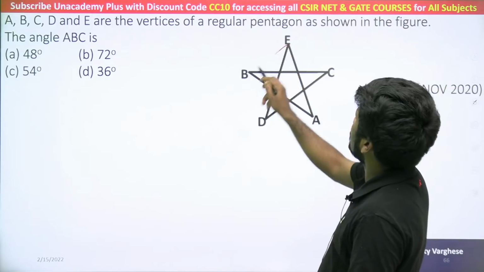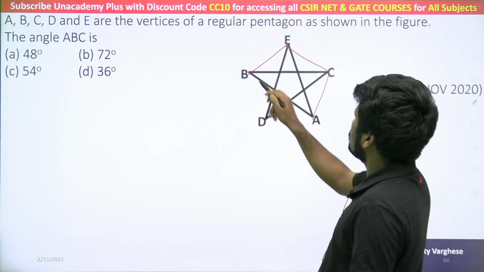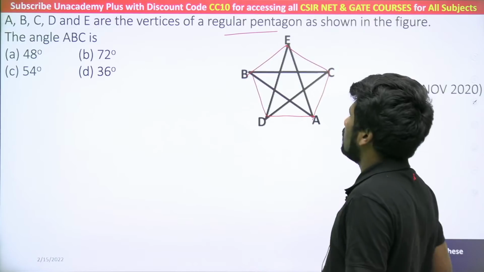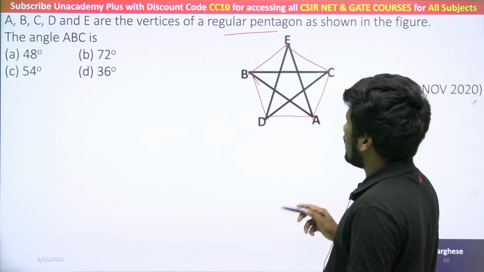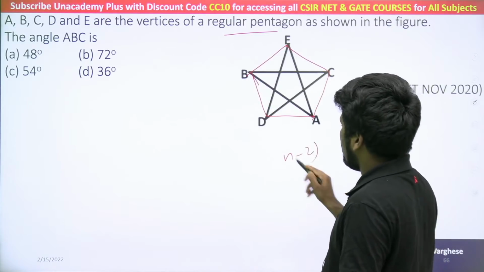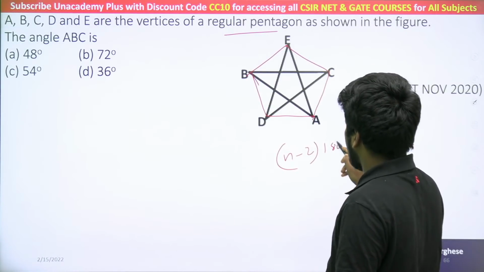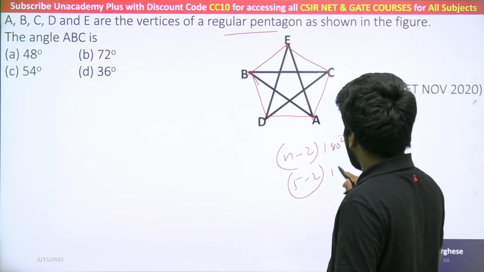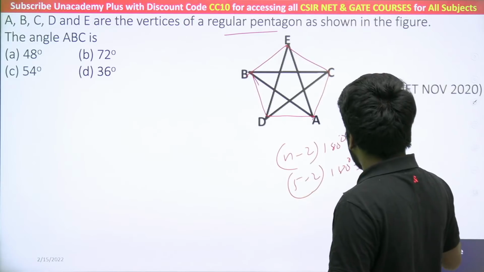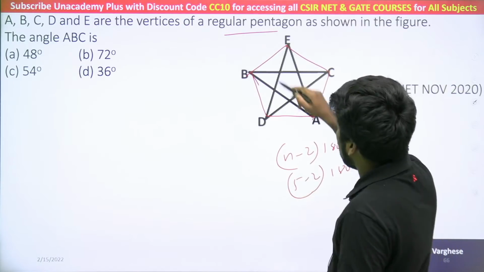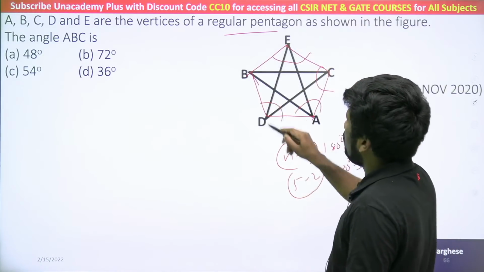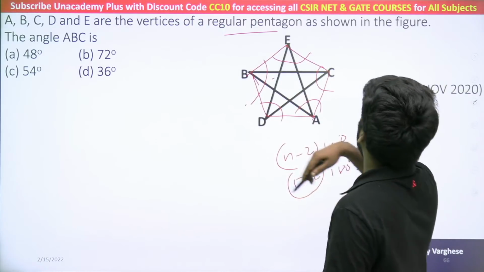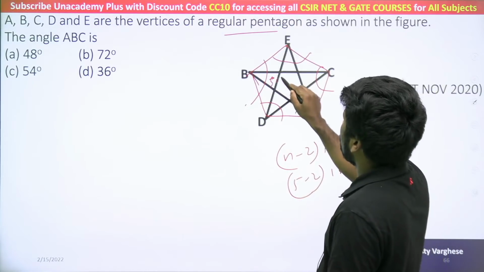This one, you can join this, you will get a regular pentagon. It is told it is a regular pentagon. Regular pentagon, each angle you can find using the formula I taught you. (N minus 2) into 180 degree will be (5 minus 2) into 180 degree. That is 540 degree. What is 540 degree? That is the sum of all these angles. Sum of all these angles 540 means each angle will be 540 by 5 now.